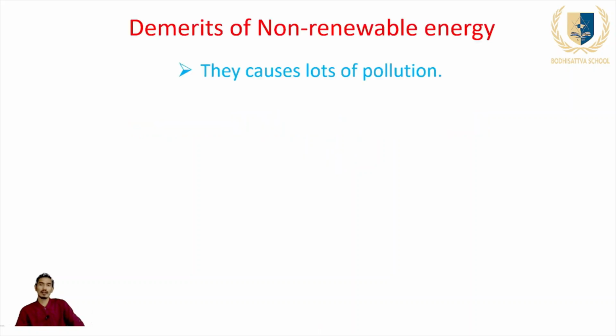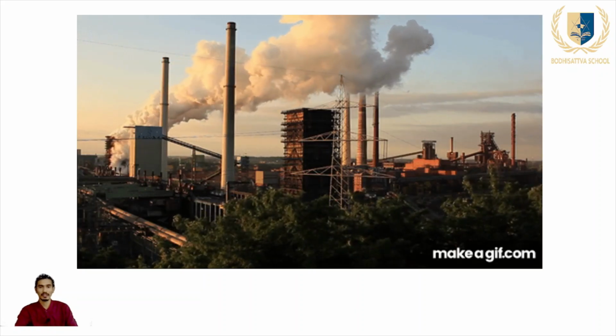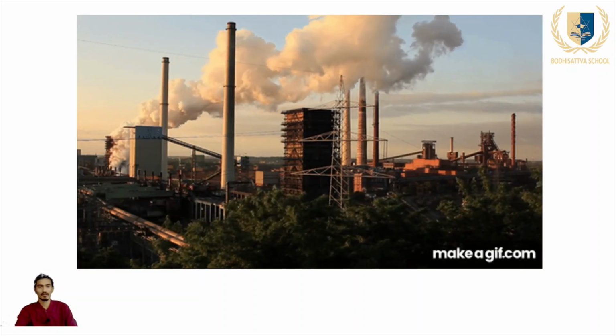They cause lots of pollution: air pollution, soil pollution, land pollution, water pollution. All of these types of the pollution are caused by the different types of the smokes and chemicals expelled from the non-renewable sources of the energy. So they are the threats for the clean environment. You can see here, this is the industry which is producing a large amount of the smoke.